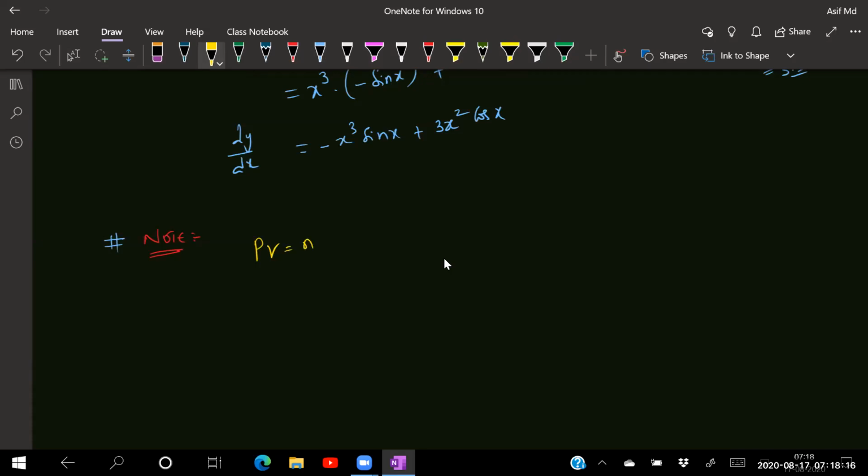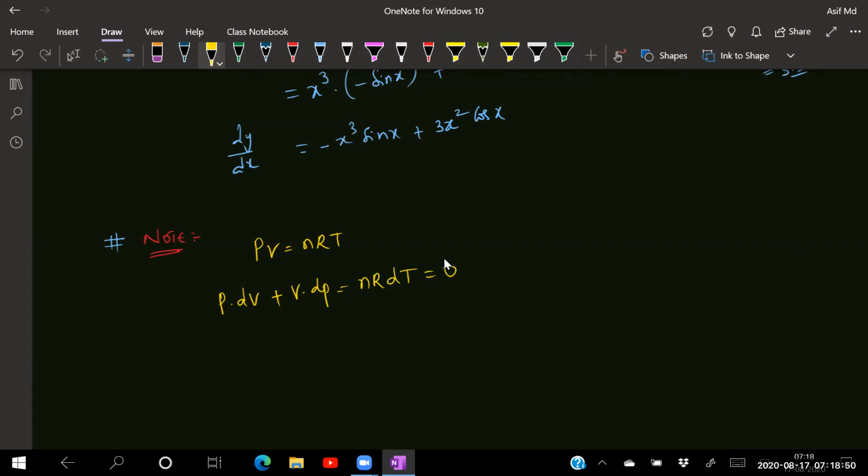Now, I am writing the relation, keep a note: PV is equal to nRT. Now P into V is a product, so I can apply the product rule here. P kept as it is, differentiate the second term dV, plus keep V as it is and differentiate the first term dP. That is equal to n R dT, where n and R are constants. This is an isothermal process, so temperature is also constant and dT is equal to 0.